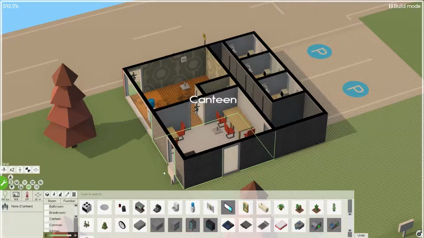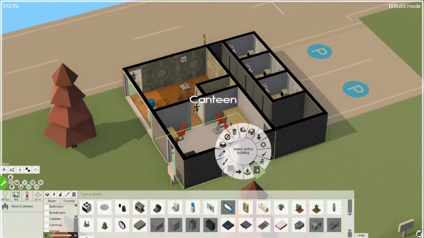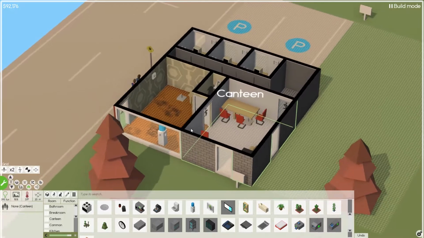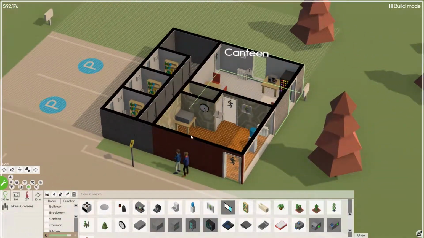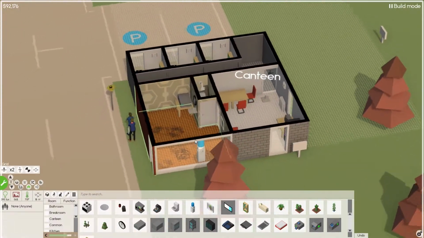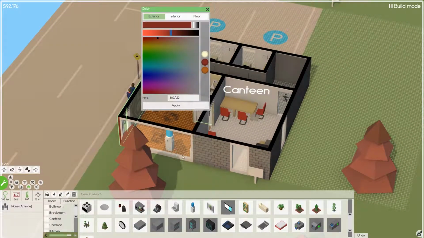Exterior brick. We will change, oh, where is it? Room colors, exterior. Oh, actually, you know what? What color was the exterior over here? I actually don't remember. So 802A22. Do this here real quick.